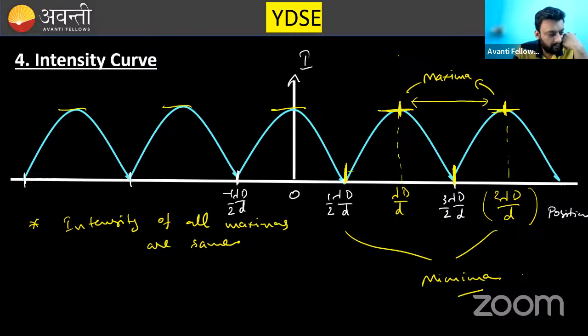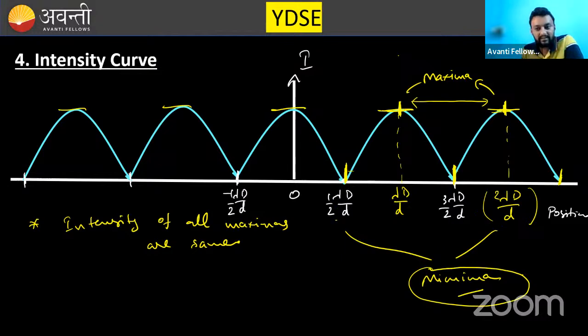Sir, you wrote minima and maxima as common minima on the intensity curve. I think you are asking about this term, common minima. I have told you that these points are minimas. The point where intensity is minimum is called minima. I am not saying this is the same minima.